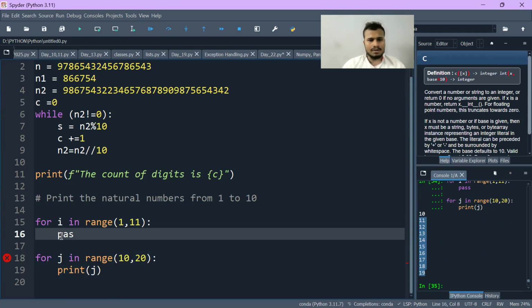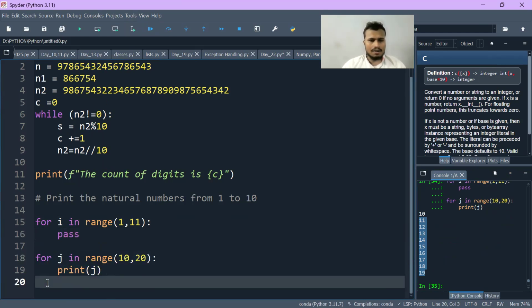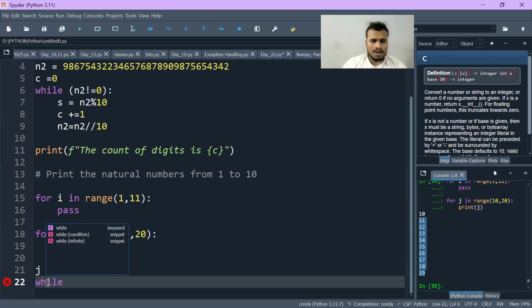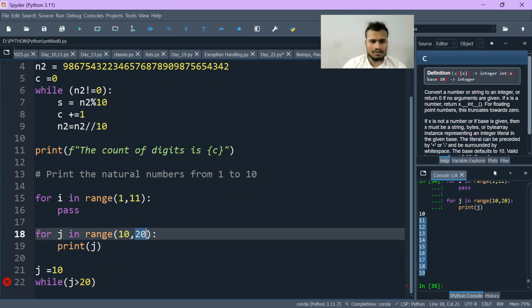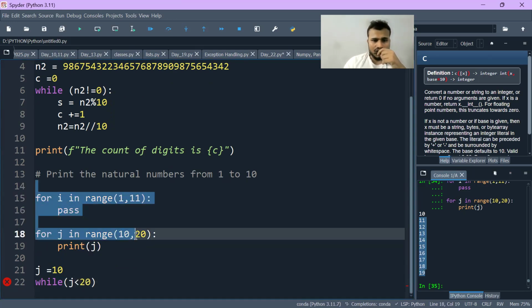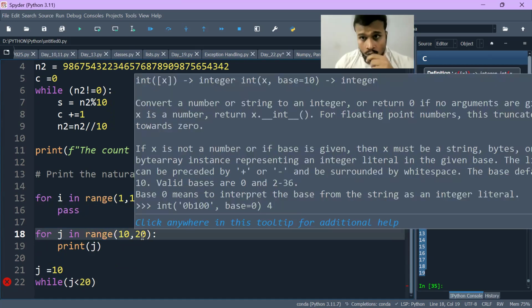I will write pass here, and here I will write j is equal to 10, while j less than 20. Sorry, my bad, it's not greater, it is less than. So the meaning of this is j should be less than 20. It will not go till 20.